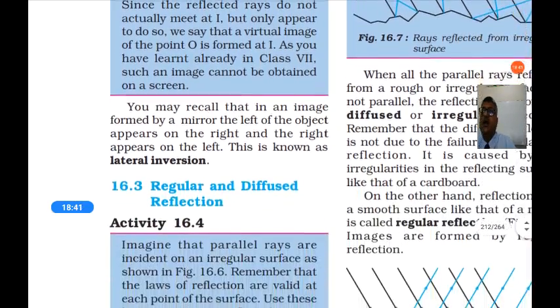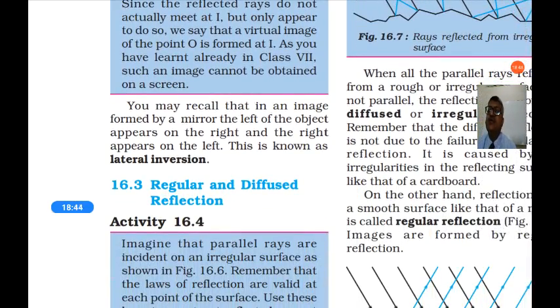You may recall that in an image formed by a mirror, the left of the object appears on the right and the right of the object appears on the left. This is known as lateral inversion. In the image formed by a mirror, the left of the object appears on the right in the mirror and the right appears on the left in the mirror.